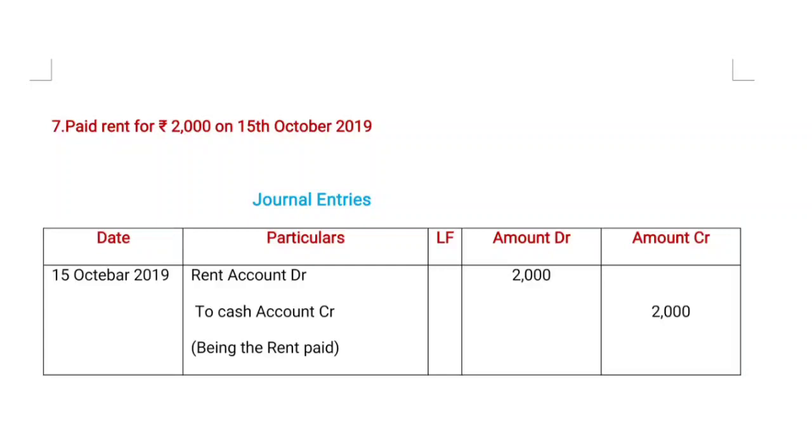Rent paid for 2,000 on 15th October 2019. Coming to the date column, 15th October 2019. Now coming to here, rent is a nominal account. According to the nominal account, all expenditures are on the debit side and all incomes are on the credit side. Here rent is paid, it is an expenditure, so it is debit, whereas the cash account is credit. Narration being the rent paid with cash. Now coming to the amount column, 2,000. This is completed. We are going to another transaction.